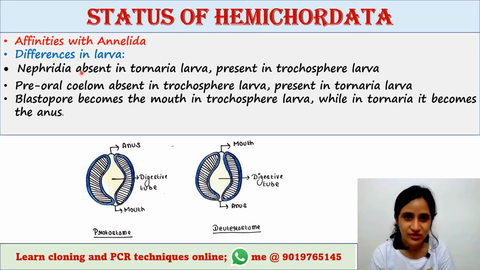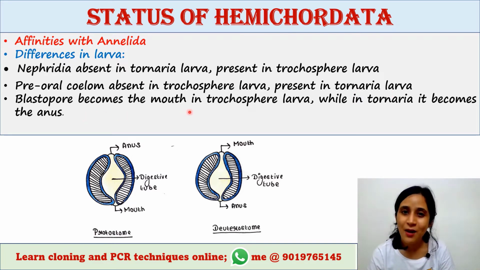Nephridia is the excretory organ. Preoral coelom is absent in trochophore larva but present in Tornaria larva. Preoral coelom is a coelom or cavity that is present before the mouth.